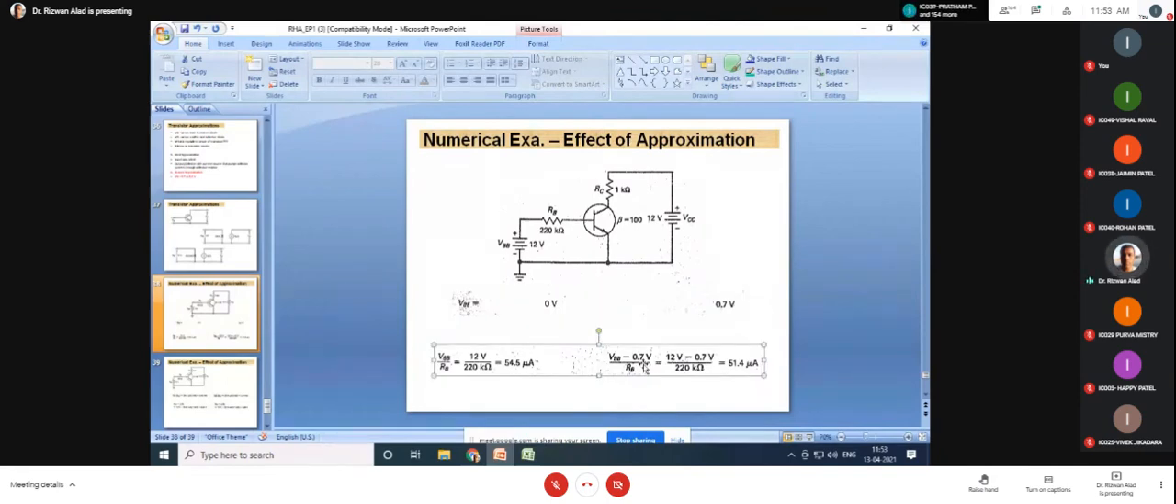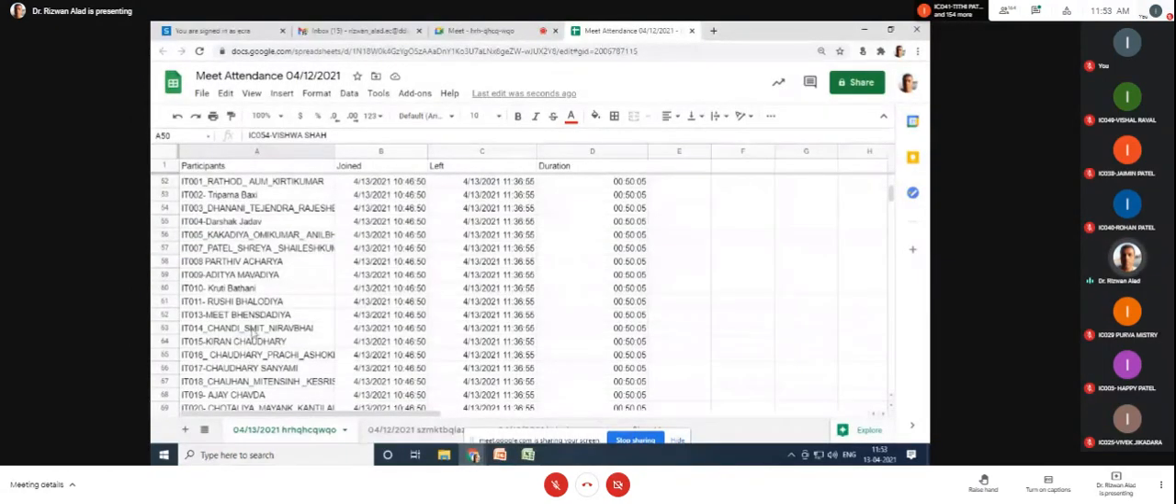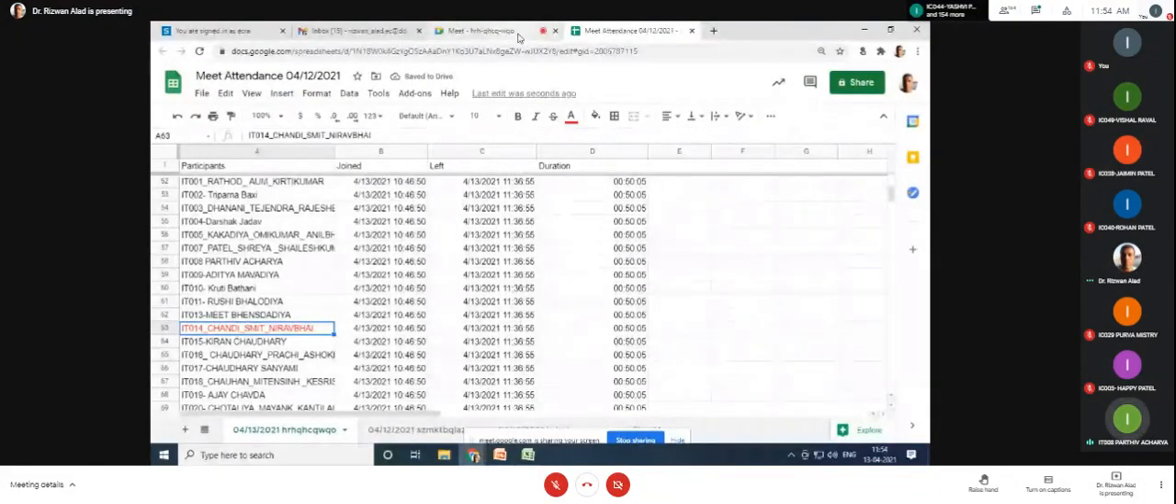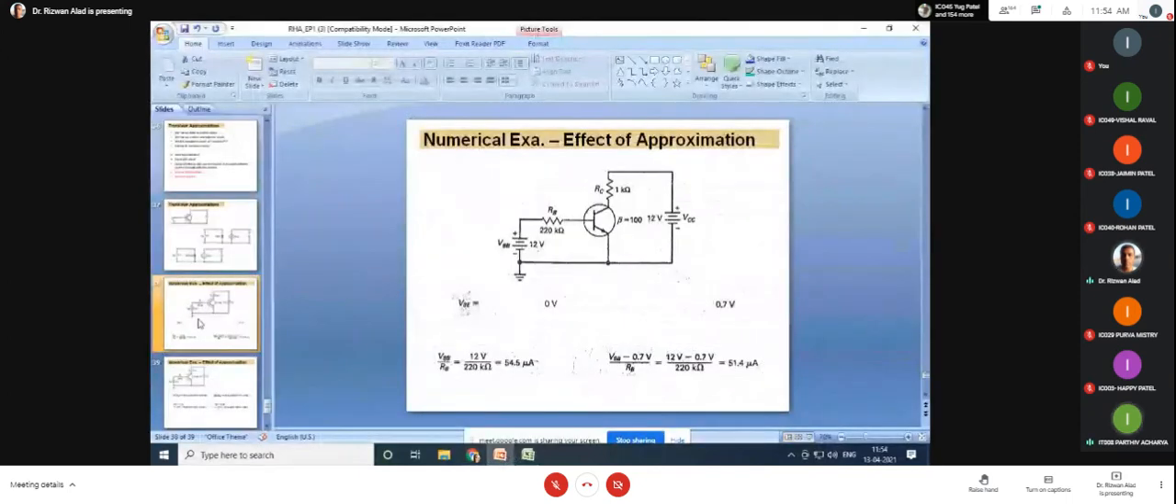Okay, now tell me what is the value of IC and VCE. VCE 17.30 volt. Okay, and IC? IC 51.36 to the power minus 4.